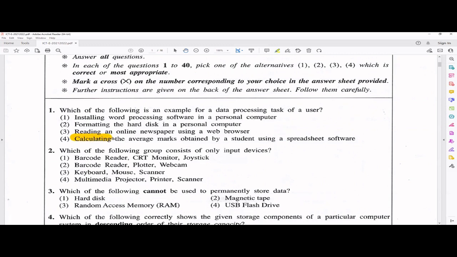Now let me explain what's happening. Here, basically you have input, right? What is the input? The marks of the student, right? So you take the input and then you do some processing. So what's the processing part here? You get the total. Now think there are about 10 subjects. So you add all these 10 subjects' marks and then you divide that particular total by 10, right? So then you get average marks, right? So that is information. From that information you can make decisions, like you can find the class first, right? Something like that. So the answer for the first one will be the fourth one.